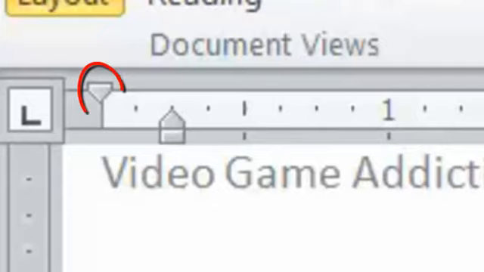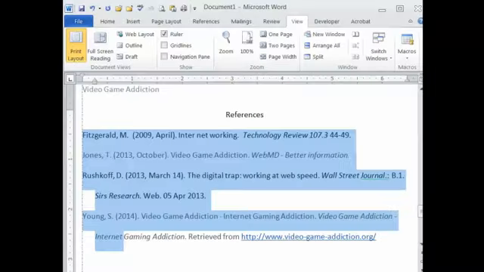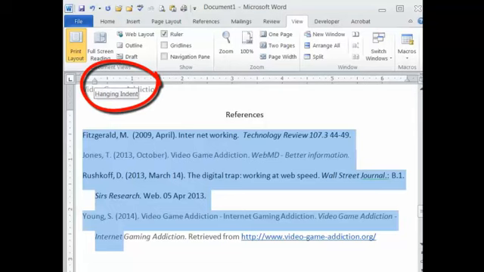And what this one does, if you hold your cursor over, it will tell you that that's the first line indent. So you see how the dotted line comes down, and all of the first lines line up with that. If I move my cursor over this, it tells me that that's the hanging indent. If I hold my left mouse button down, it shows this dotted line, and that's where all second and subsequent lines, even if you had a whole bunch of lines, they would all line up even with this upward pointing arrow. It's pretty easy once you know how to do it. It's pretty painful when you don't. Practice it, I know you'll get it.